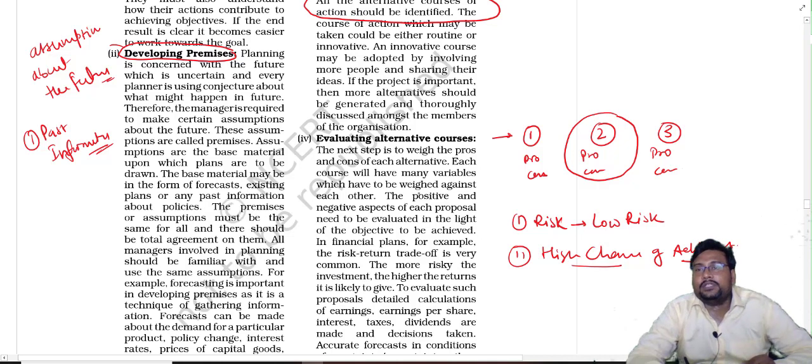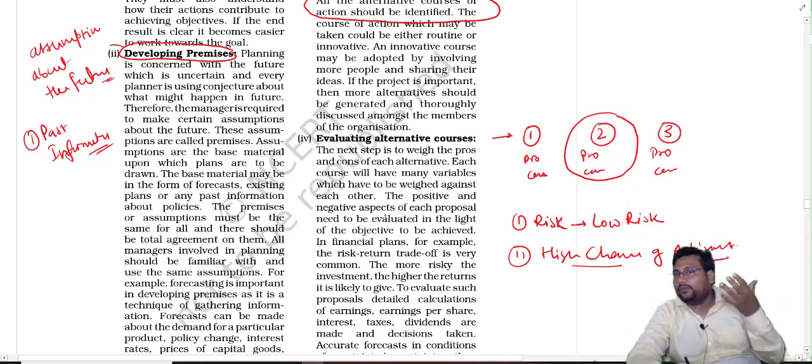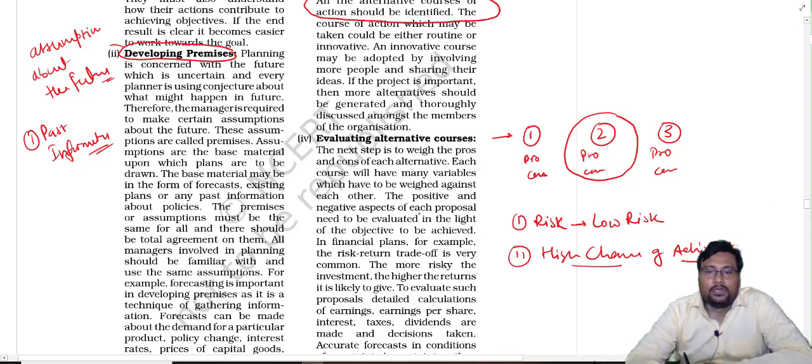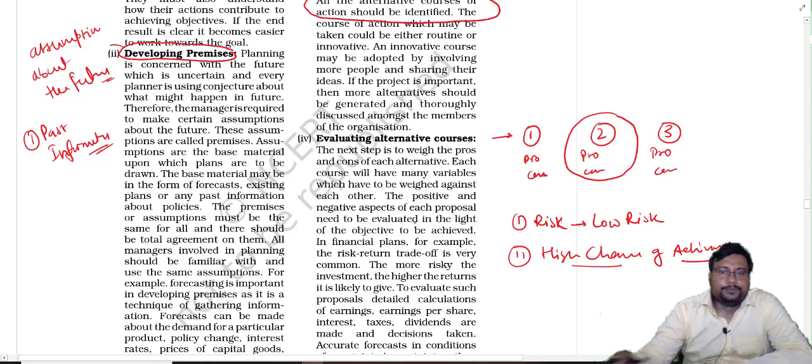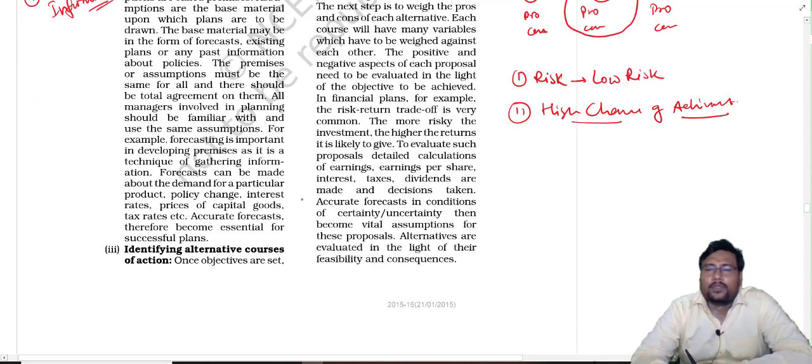High chances of achievement means that by implementing which option there is a chance of achieving our target with low risk. We will go for that particular plan only. Okay, achha ji, one more thing is there. When we choose the option, it is evaluated in the light of its feasibility and consequences. So that also matters.